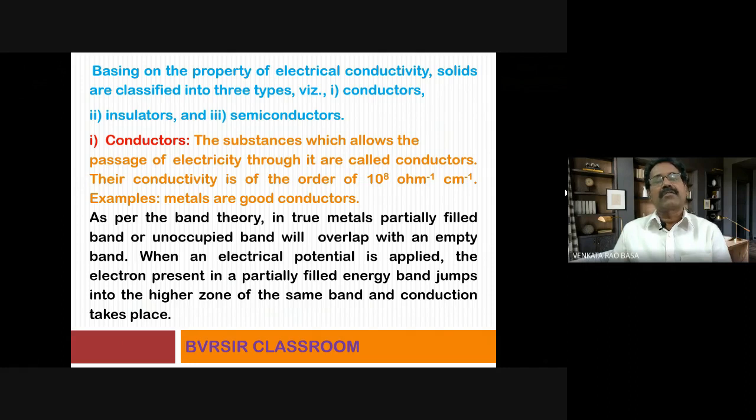That means electrons from the valence band jump into the conduction band, and due to that movement of electrons, electrical conductivity occurs. That is the explanation regarding the conductivity of conductors basing on band theory. It is also called molecular orbital theory, which we will discuss in due course of time.